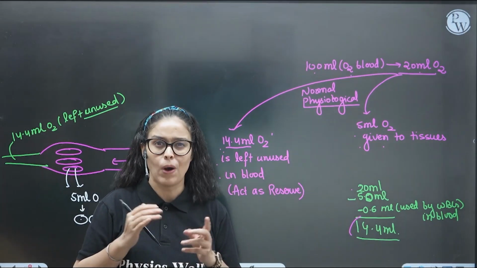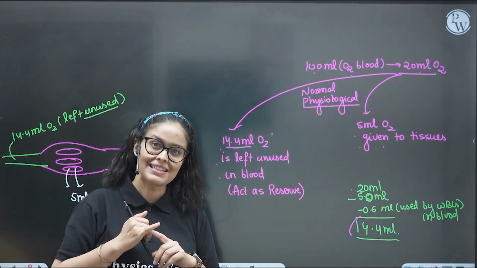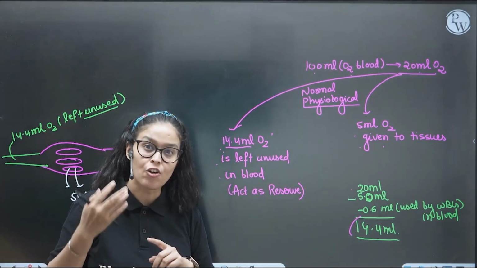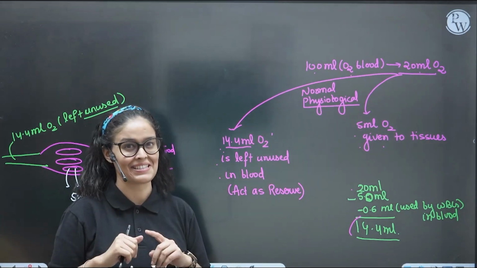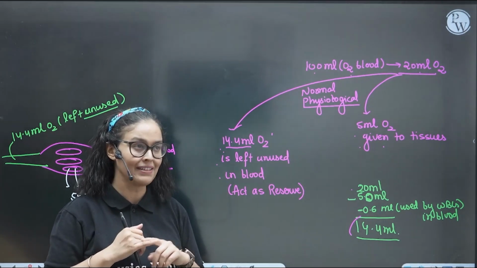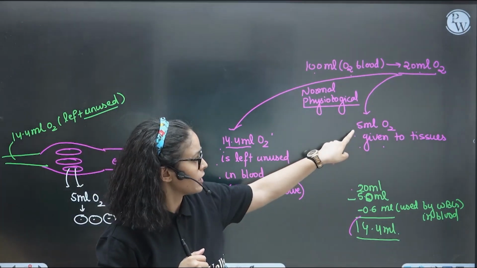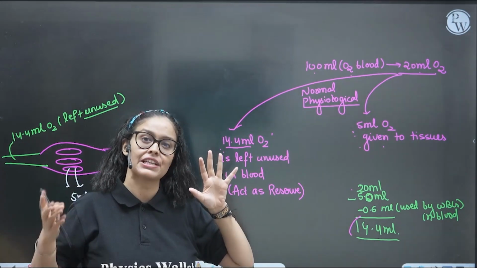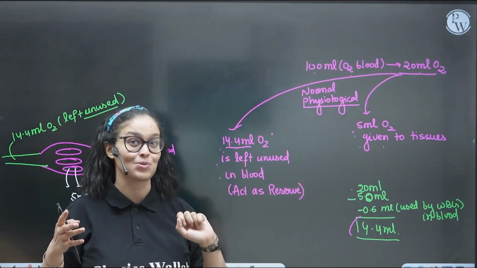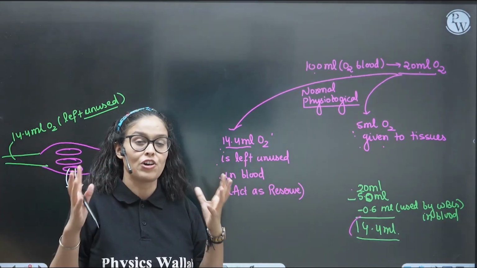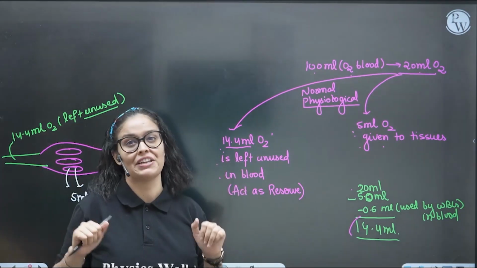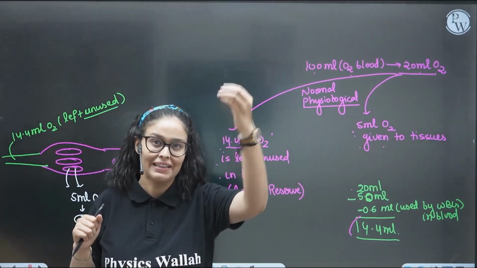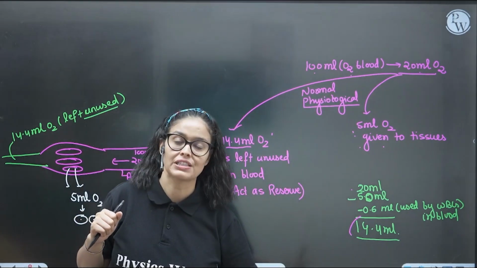Reserve, you'll be like, why we required reserve? Obviously, this reserve is for the strenuous condition, when our body is in the stress, when lack of oxygen there in the body during exercise, right? So during exercise, what happened? In the normal condition, only 5 ml oxygen is given out of 20 ml. But during strenuous condition, 15 ml is given to tissues. Yes, when you're doing exercise, your metabolic tissues required 15 ml oxygen. So this act as a reserve for the strenuous situation.